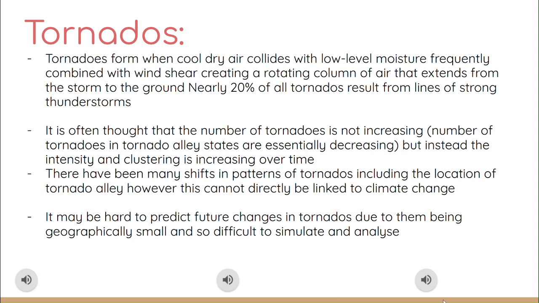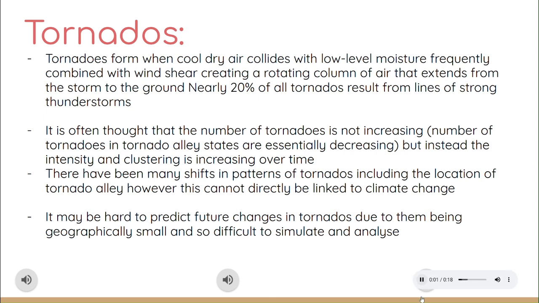It's often thought that the number of tornadoes is not increasing globally, but instead the intensity and clustering of the events are increasing over time. There have been many shifts in patterns in tornadoes, including the location of Tornado Alley. However, this cannot be directly linked to climate change due to the specific nature of conditions needed for formation.